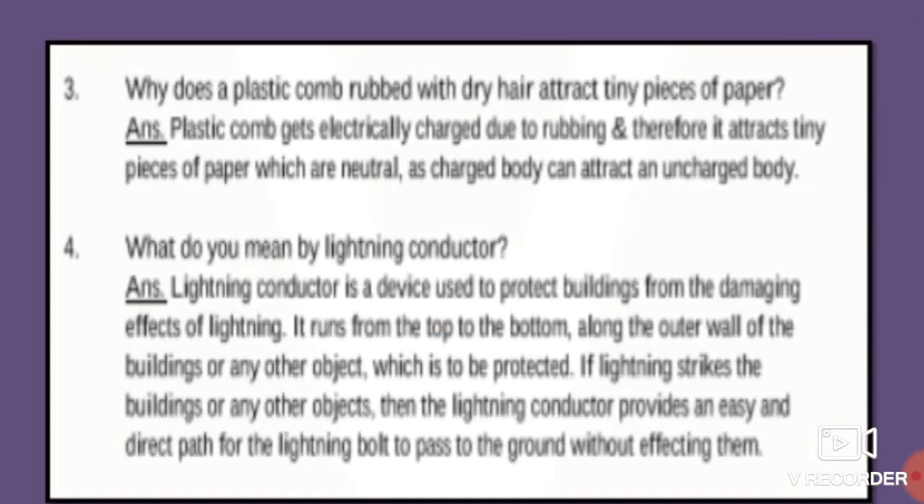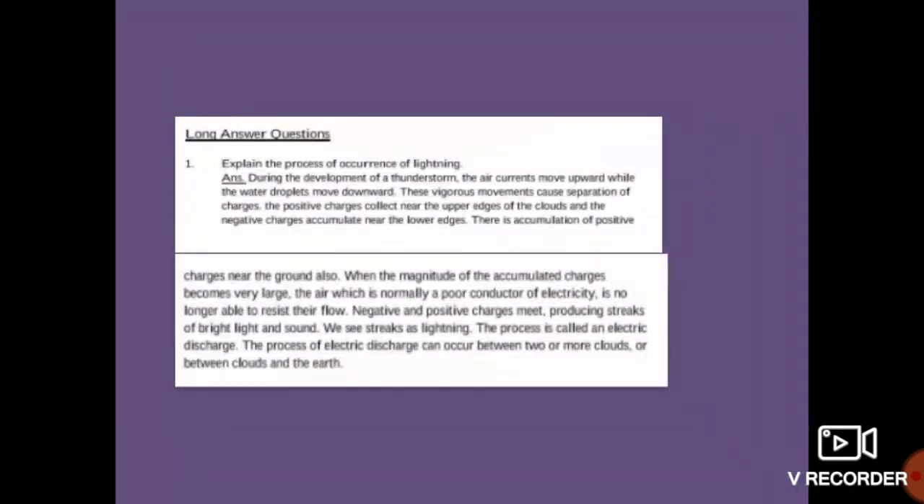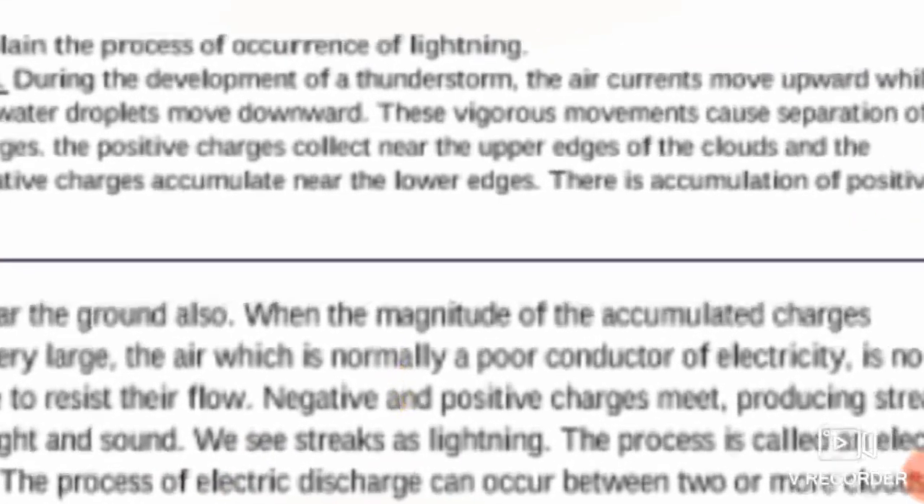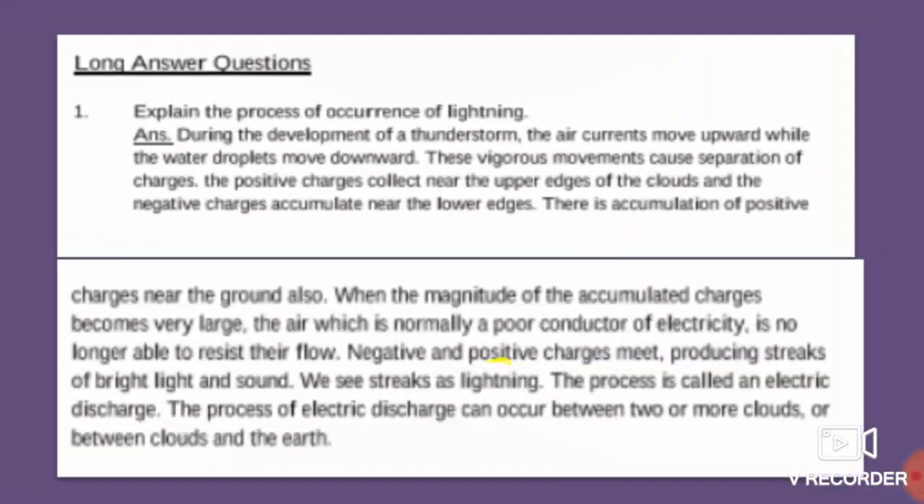So this is about the lightning conductor. What is the next question, students? Explain the process of occurrence of lightning. How does lightning occur? This we have also seen, but the question is asked in another way.